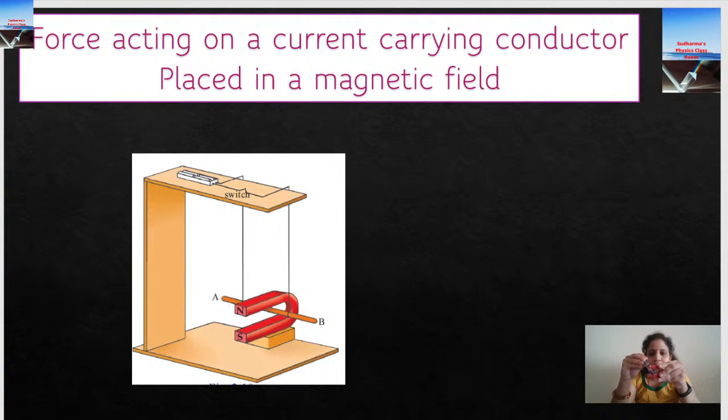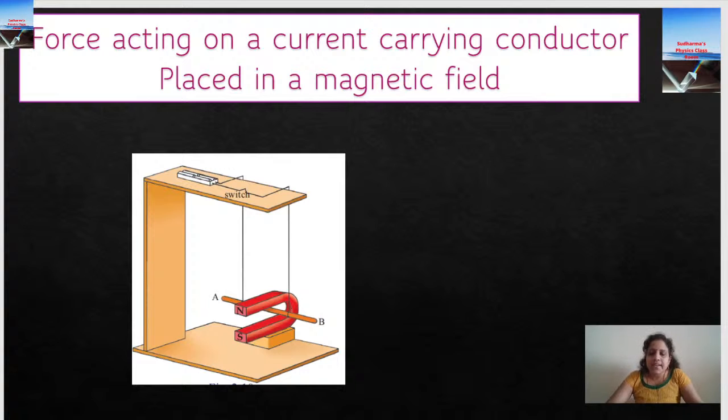So we are going to keep the conductor in the magnetic field of a horseshoe magnet, and it's free to move. We are going to suspend it. The moment you switch on the current, this conductor will deflect. Initially, if it is in this direction, once I switch on the current, it deflects in a particular direction. It deflects because there is a force exerted by this horseshoe magnet on this current carrying conductor magnet.